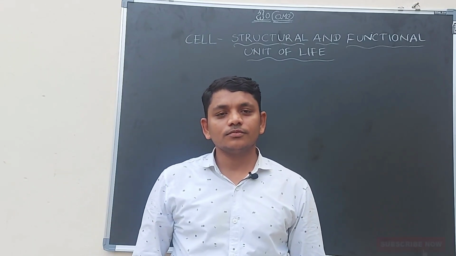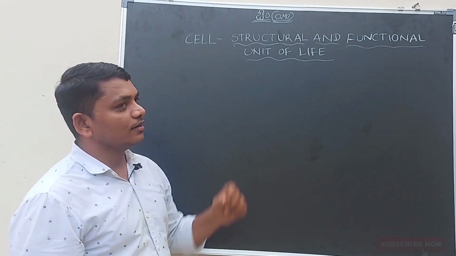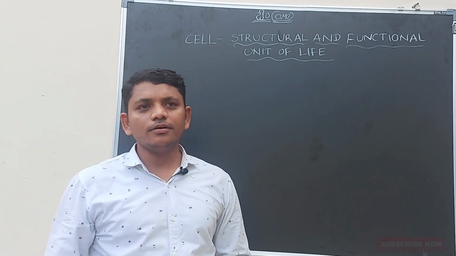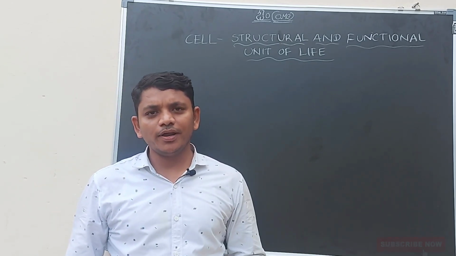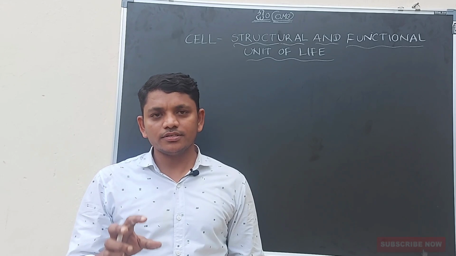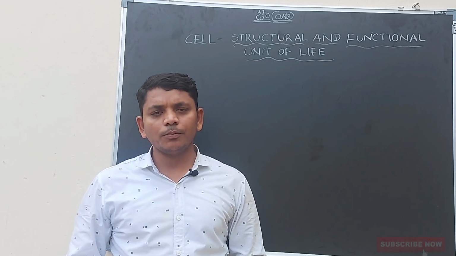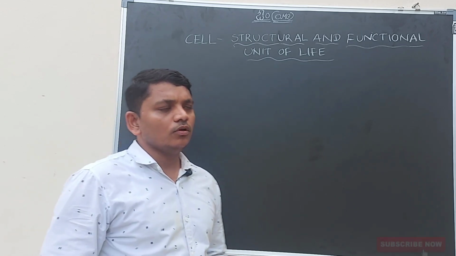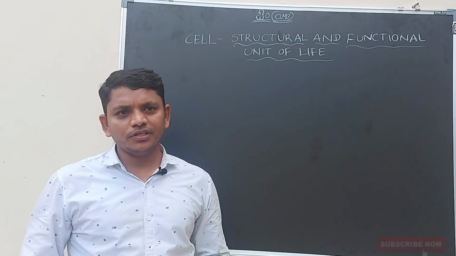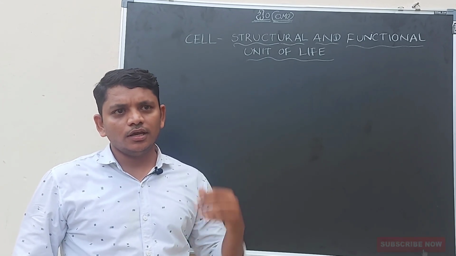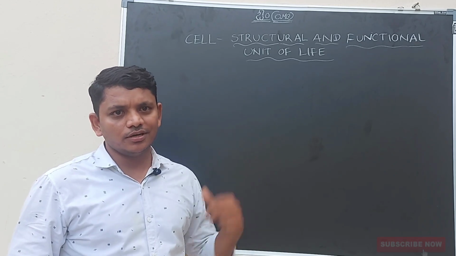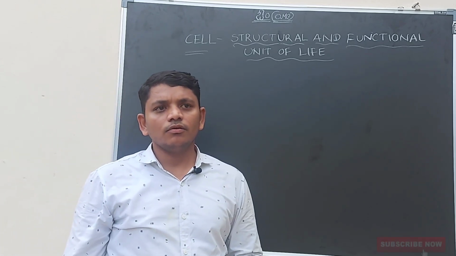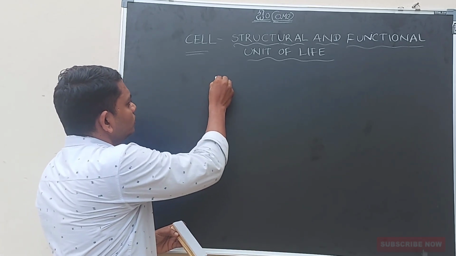Good morning children. Today we are going to discuss the cell, the structural and functional unit of life. You know children, all organisms, whether plant or animal, are made up of cells. You should know this statement first. So, a cell is a tiny part in plants and animals. Every plant and animal is made up of cells, and the cell was first discovered by Robert Hooke.